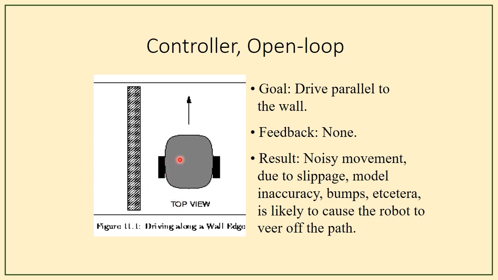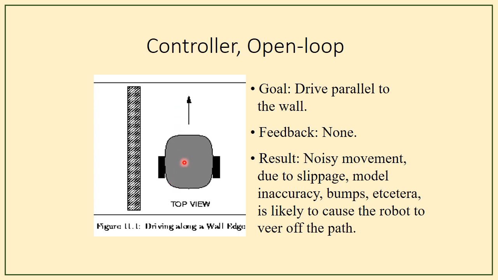Consider this as a wall and this is the movement of the robot, and the goal is that the robot should travel parallel with reference to this wall. And here there is no feedback. So because there is no feedback, it cannot travel or access the path correctly, and so there will be a lot of inaccuracy, slippages, bumps, etc.